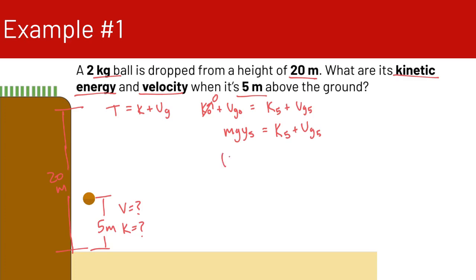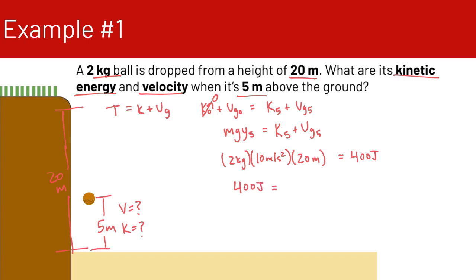We have our mass, 2 kilograms, times g, which is 10 meters per second squared, times our total height, 20 meters. That's going to equal 400 joules. So we have 400 joules on the left side of the equation.